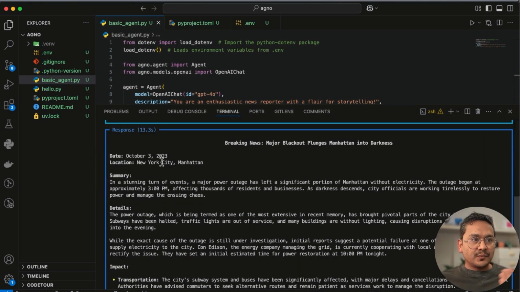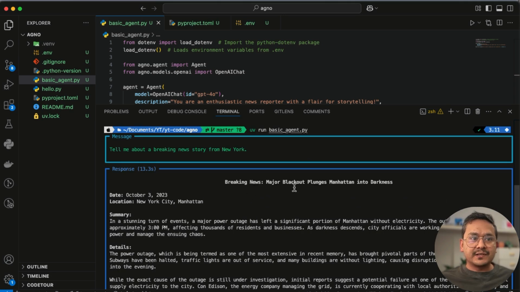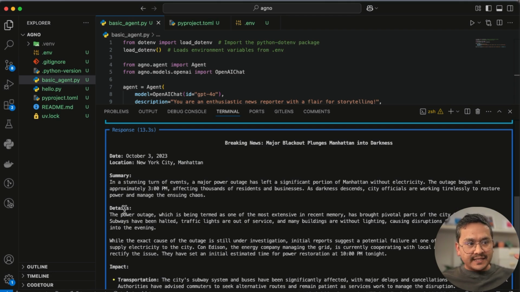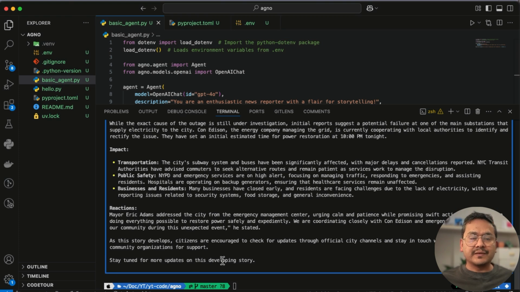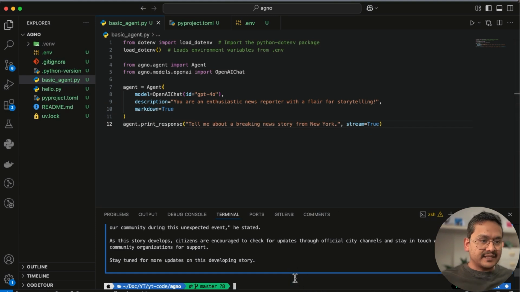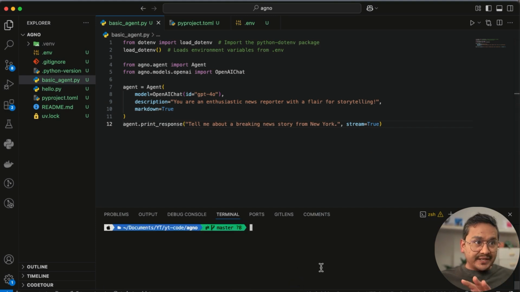You can see here, October 3, 2023, breaking news, major blackout plunges Manhattan into darkness. And it is giving the summary, details, impact, reactions. Stay tuned for more. You can see it provides us the information, right? This is the vanilla agent, meaning that there is just an LLM being used. There are no tools being used here, right? I can clear the screen for now. I hope you get the point here, right?